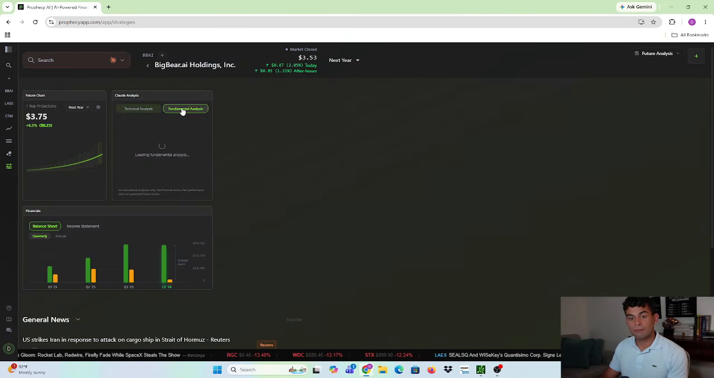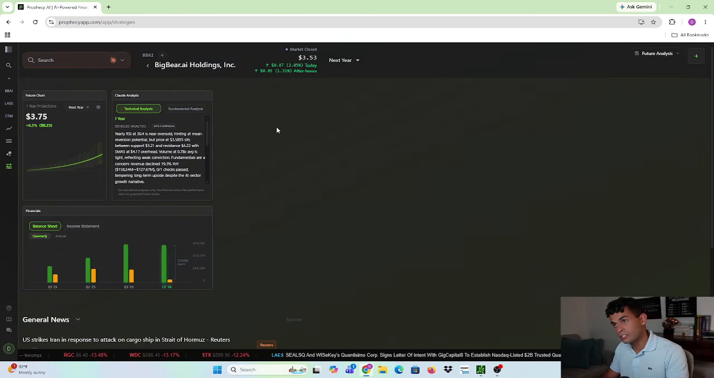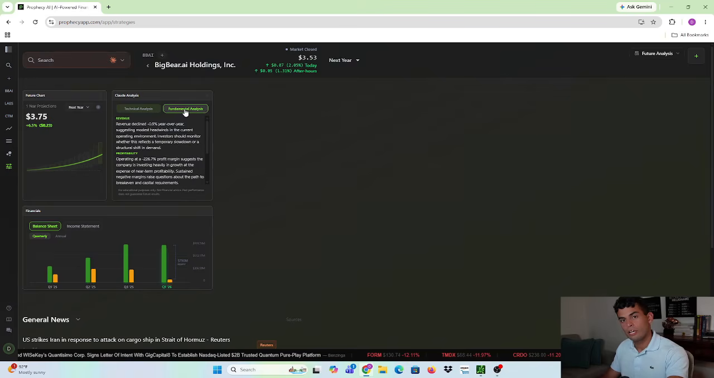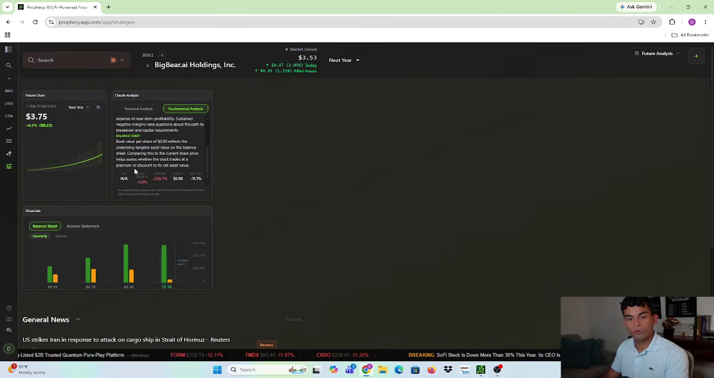And it does the same thing along with the fundamental analysis side of things. From the technical side of things, it discusses things such as support levels, resistance, the RSI, trend, and the volume. And again, I wouldn't trade solely based on the AI, but I think it's useful compared to analysis that you always have to do on your own. And then when you go on to the fundamental analysis side of things, it goes over things such as revenue, profitability, it goes over the balance sheet, and it also talks about revenue growth and margins.